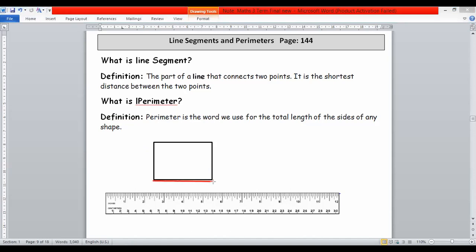So we measure this side, then we measure this side is called breadth. Again we measure length, and again we measure breadth. After that we add all these sides and we get perimeter. Perimeter, in other words, you can say perimeter is the total length of the side of any shape.